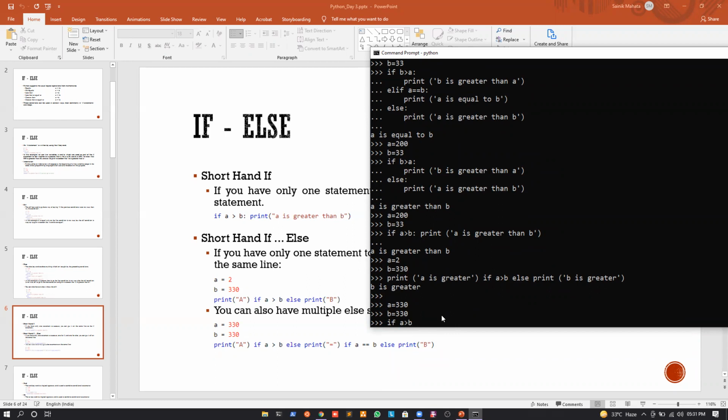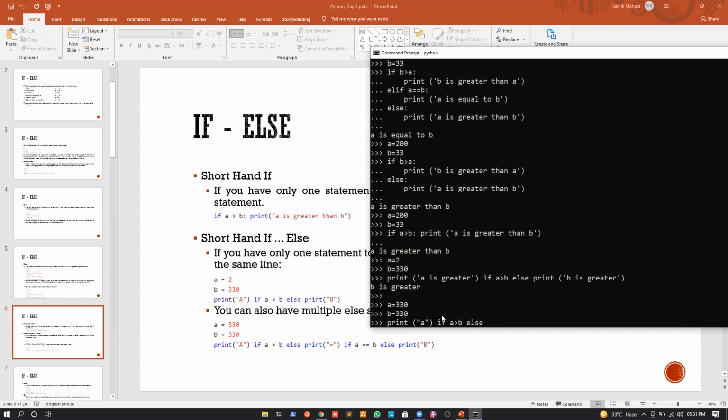If it is, then the statement for that will be before the if, so I will write print a is greater. After this we will write the else statement. Now, obviously if I have an else statement, we will have an if, so else if, elif. So if I have an elif, we will write an else, we will write an if statement.